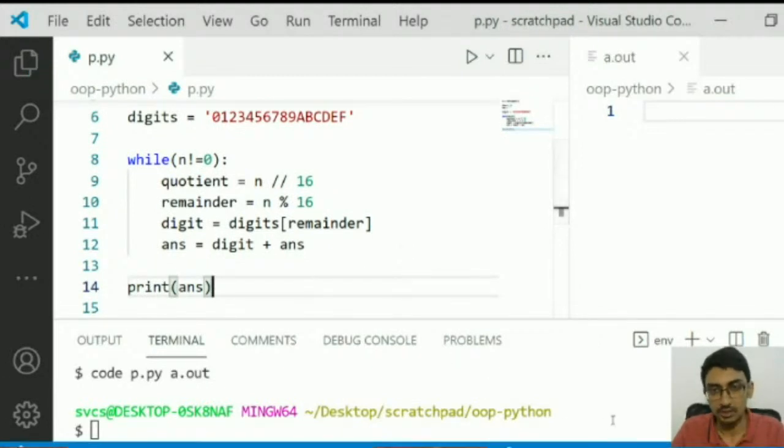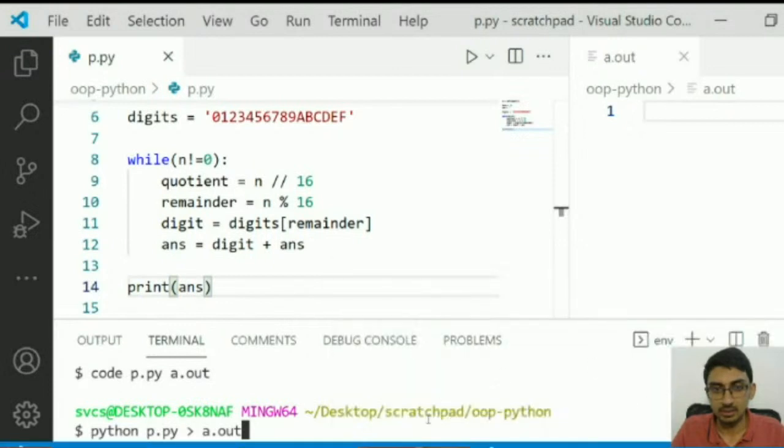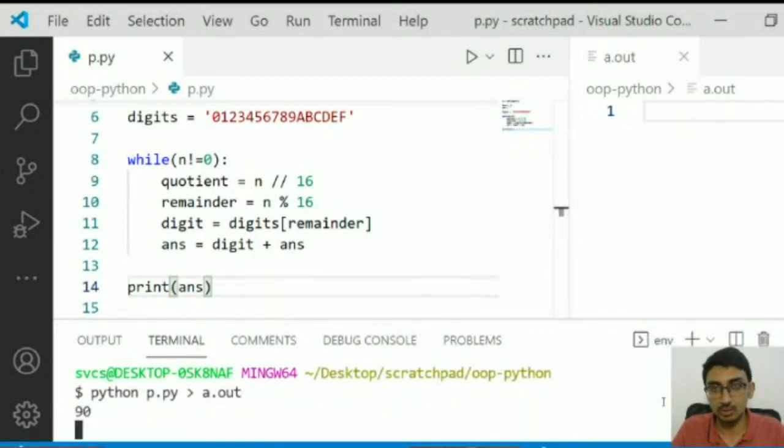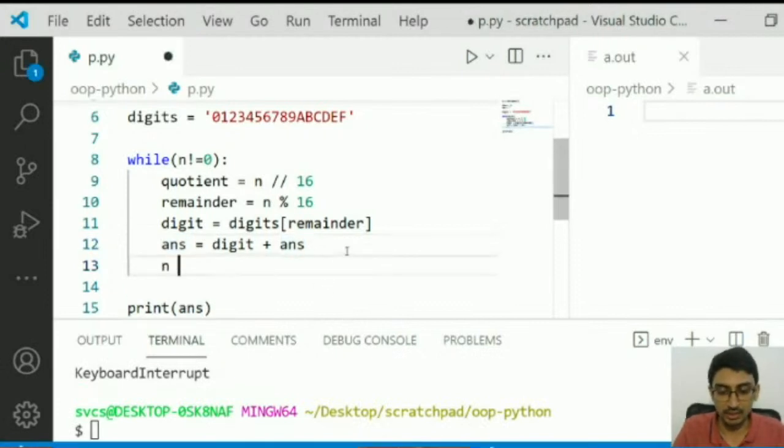Okay. So if I actually run this, let's say for example, I start with 90 itself. So my output should ideally be, okay, one second. I have gone into an infinite loop because we have not divided n by 16 as well. n is equal to n divided by 16. We needed to do this also. Hence I ended up in an infinite loop.